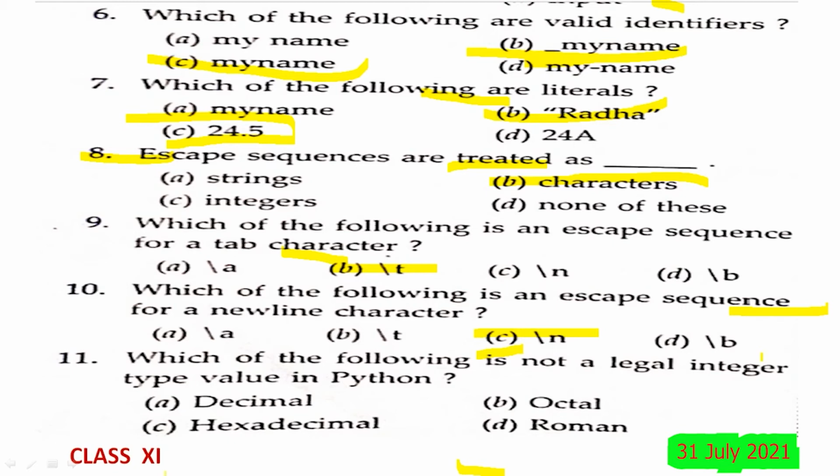Which of the following is not a legal integer type value in Python? Decimal, octal, hexadecimal and Roman. Of course, Roman is not a legal integer. Which one? Roman, because it is a non-positional number system.